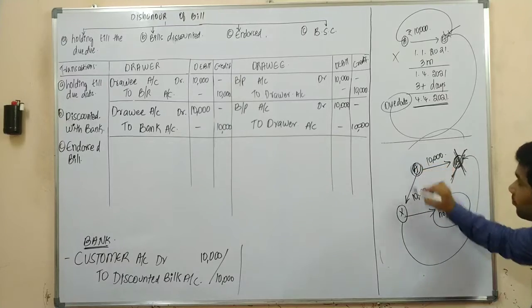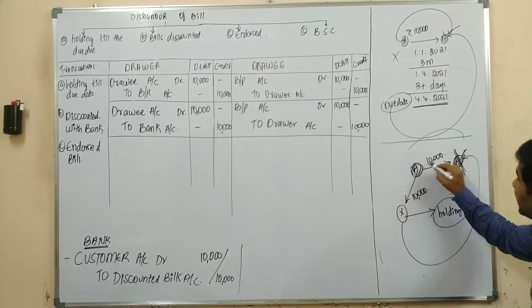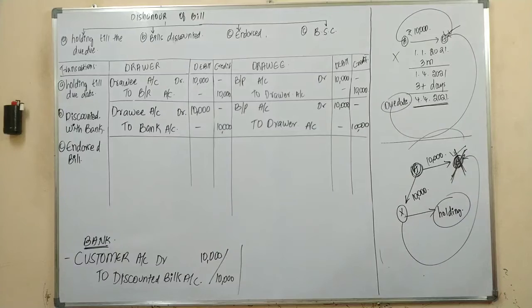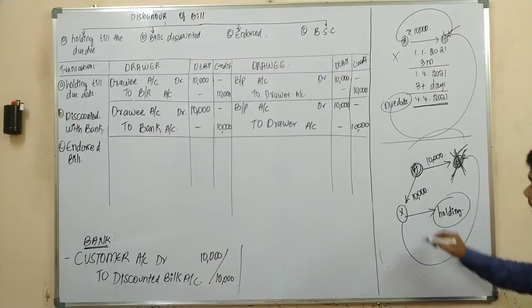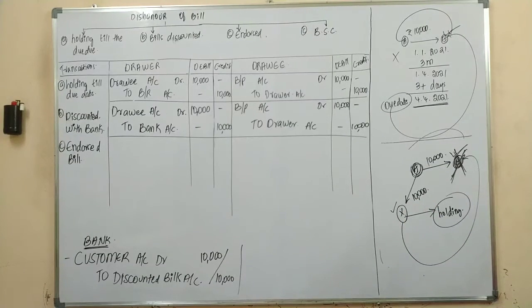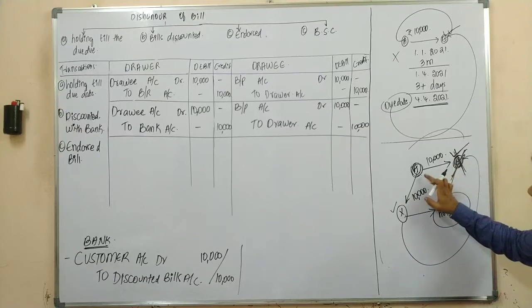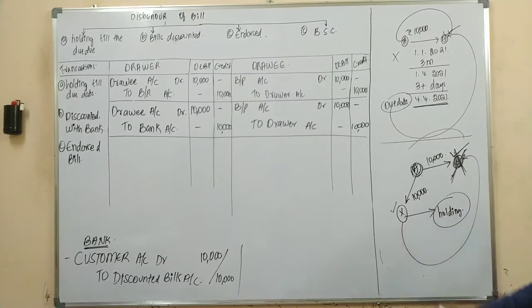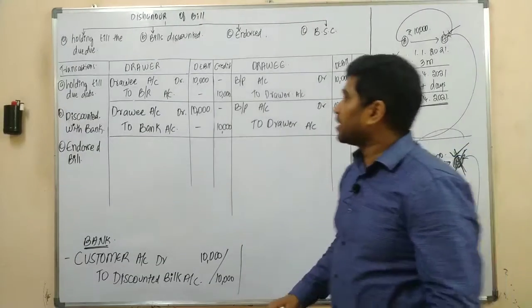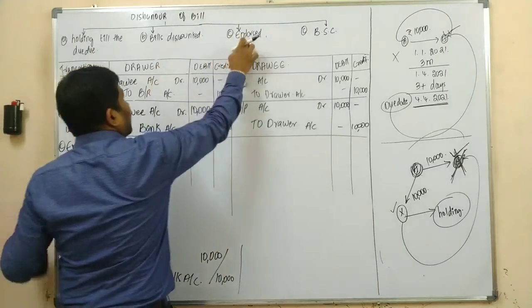As the drawee failed to pay the amount, Mr. A needs to receive from Mr. B, and he needs to pay to Mr. X. Yes or no? As the bill was dishonored on the due date, Mr. A needs to receive from Mr. B and Mr. A needs to pay to Mr. X. Yes or no?